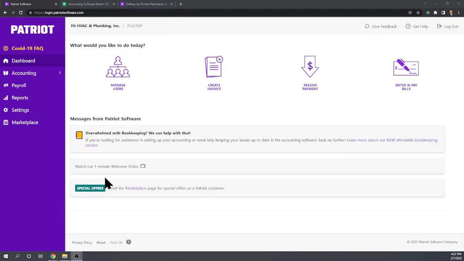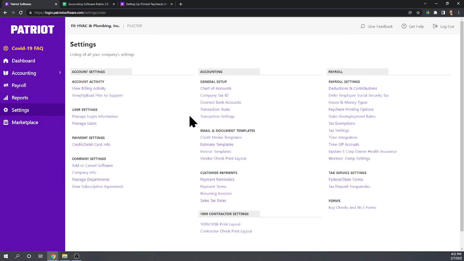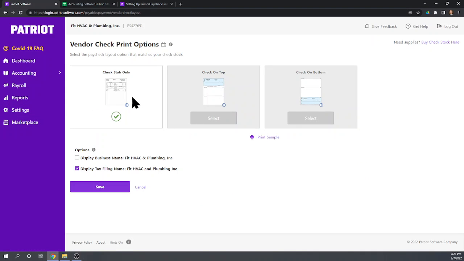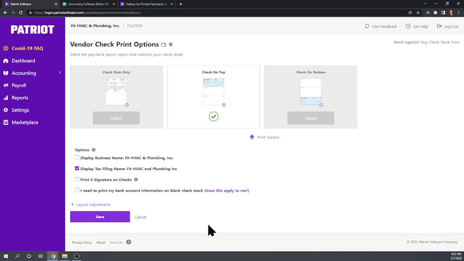Okay, I'm back. So we need to do a little bit of setting things up before we're able to print checks. So let's go to our settings. And here we have vendor check print layout. Right now we just have check stub only. If you handwrite checks, this would actually be a really nice option. At least you could print the information about the check and then just handwrite the check itself. But let's select check on top. Okay, now let's save this.